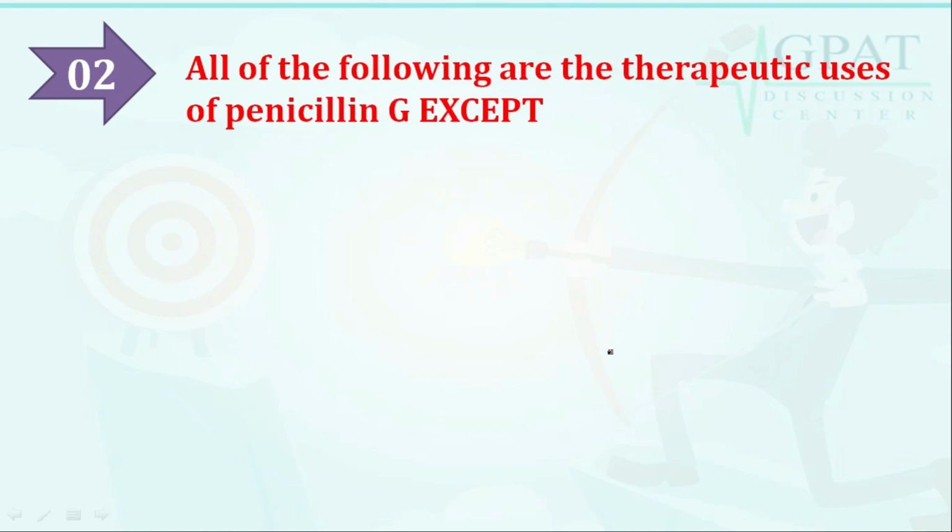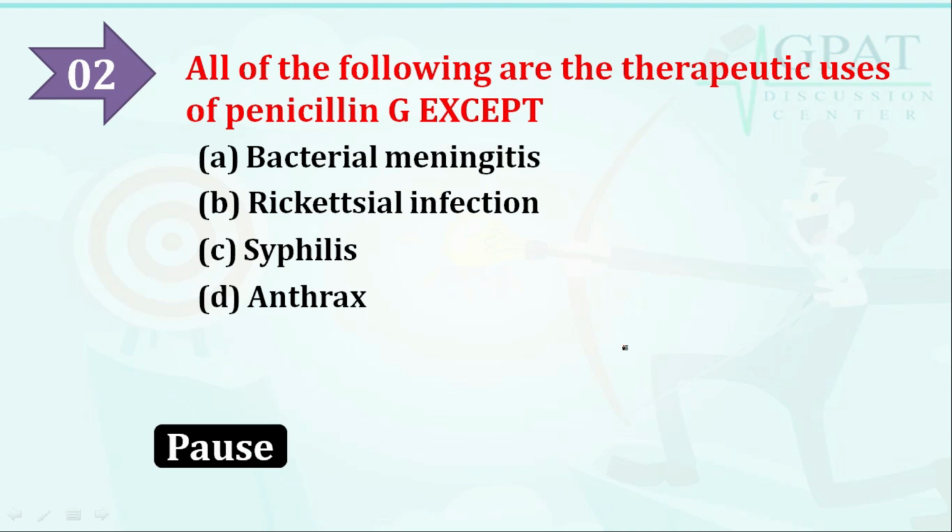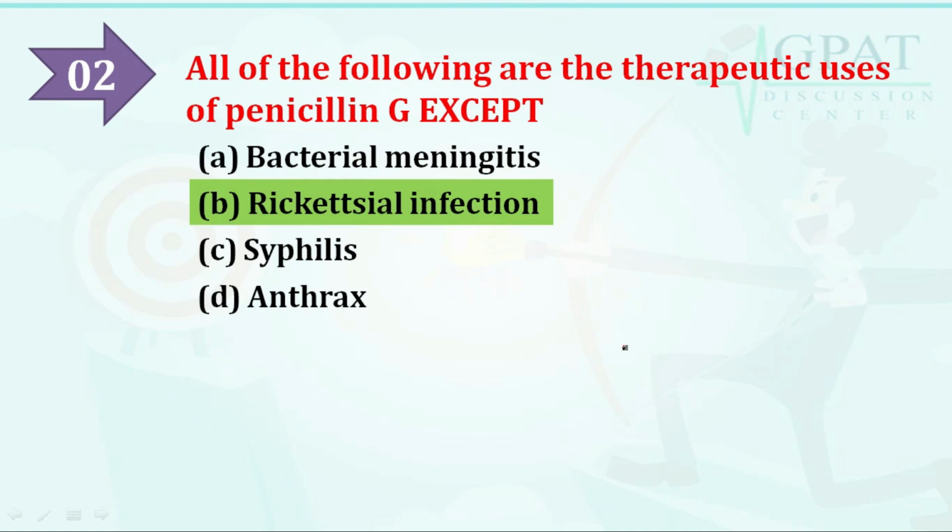All of the following are the therapeutic uses of penicillin G, except. We have to find out which is not a use of penicillin G. Option A is bacterial meningitis, option B is rickettsial infection, option C is syphilis, option D is anthrax. The correct answer is rickettsial infection. Penicillin G is not used in rickettsial infection.